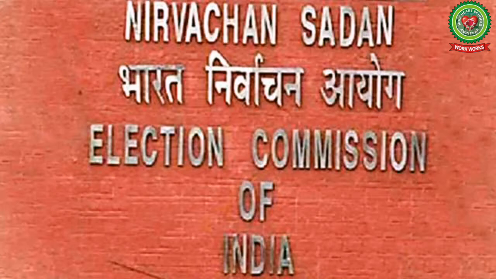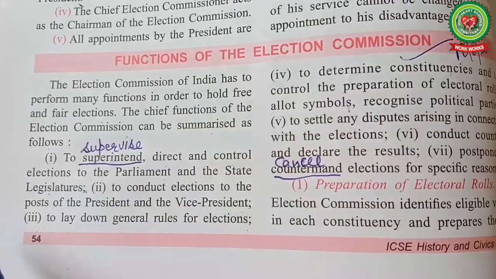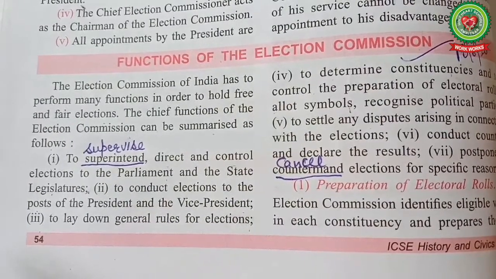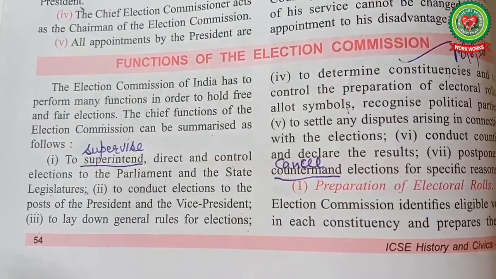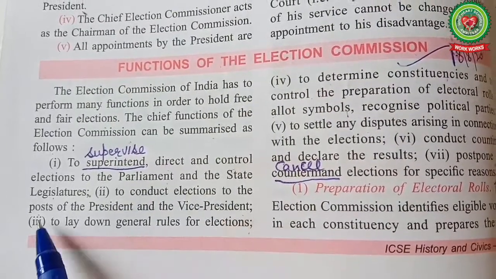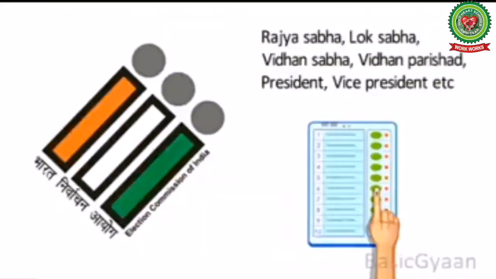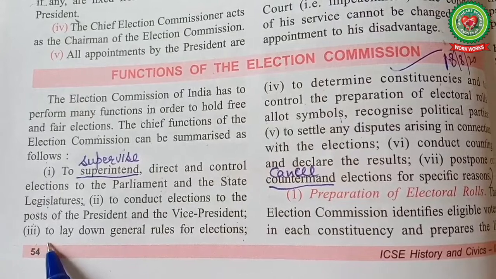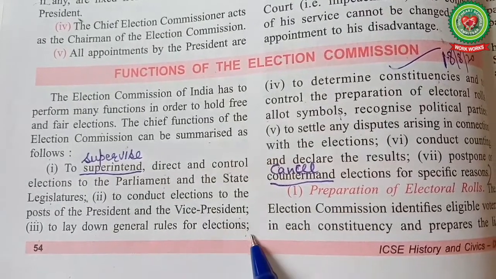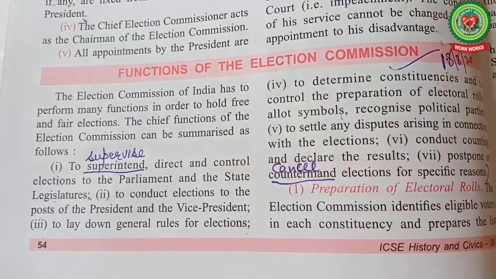The main functions of the Election Commission can be summarized as follows. Number 1, to conduct the elections to the Parliament and legislatures of every state. Number 2, to conduct elections to the posts of the President and the Vice President, that is, the offices of the President and the Vice President. Number 3, to lay down general rules for elections. It also provides general rules for the elections.